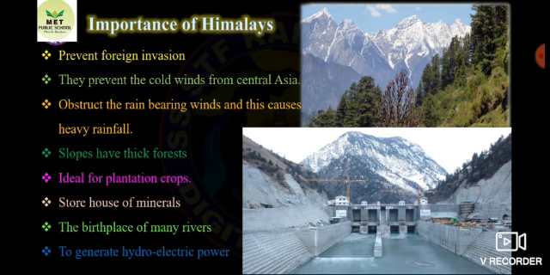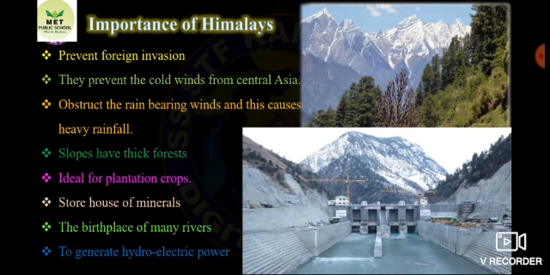You know that Ganga and Yamuna are the most famous rivers which take birth in the Himalayas. Then the water flowing downwards due to the rivers helps in the generation of hydroelectric power. So these are the uses or importance of the Himalayas.